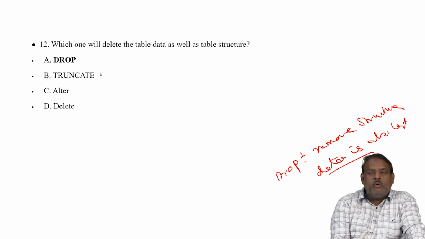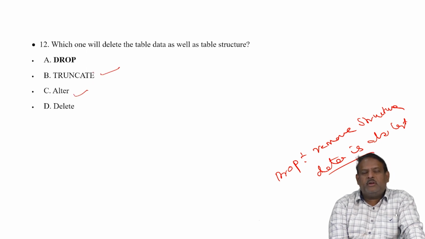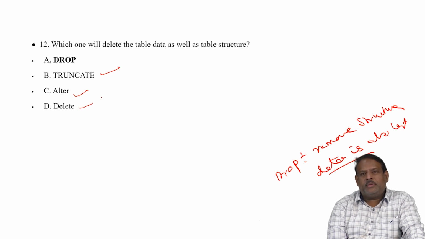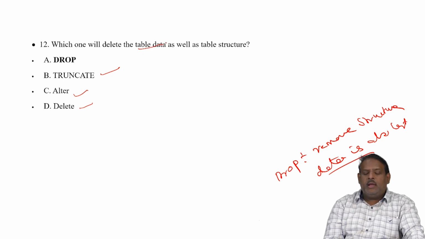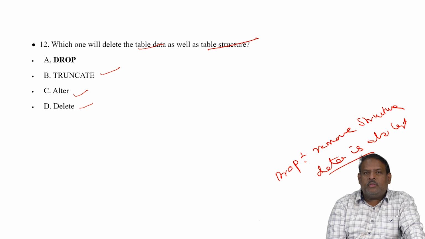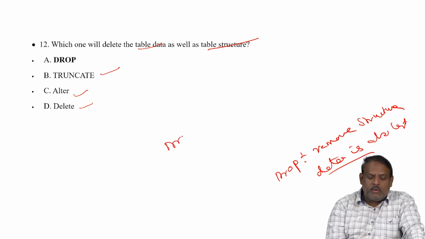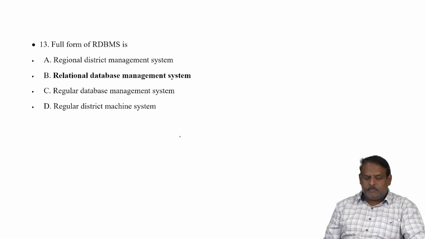Truncate will only remove the data. Alter will only change the structure of a table, or it can add a new column, or it can also remove a column. Delete will only remove records from the database. Here they said that it should delete the table data as well as the table structure. The right option here would be drop.